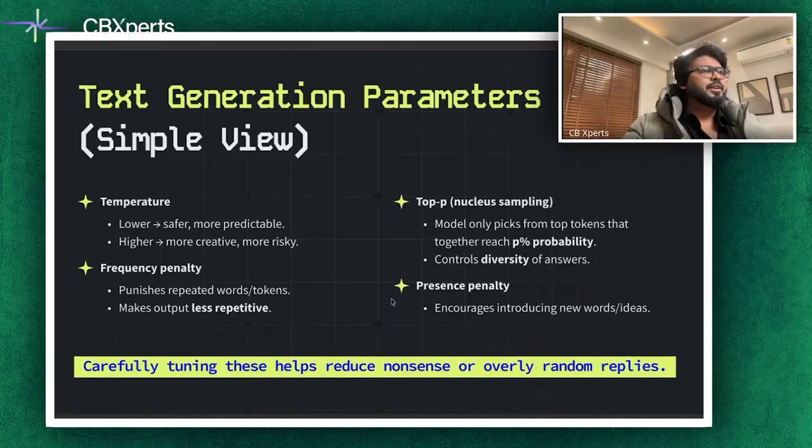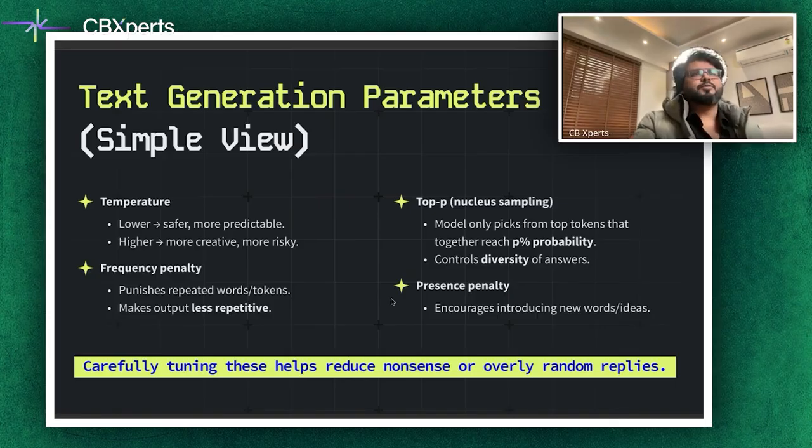So what's happening? We'll try to understand. When you work with large language models, you have several parameters that influence creativity and reliability. Temperature controls randomness. A lower temperature produces safer, more predictable outcomes, while a higher temperature makes the model more creative but risky. Frequency penalties address repeated words or phrases. If you have seen the model loop, saying 'AI is amazing' repeatedly, that comes from frequency penalties.